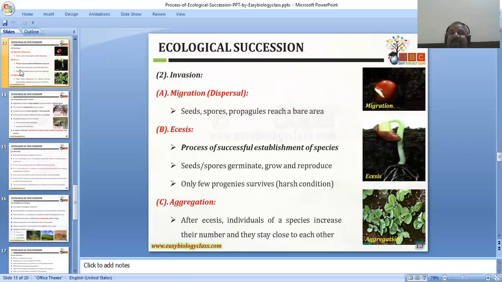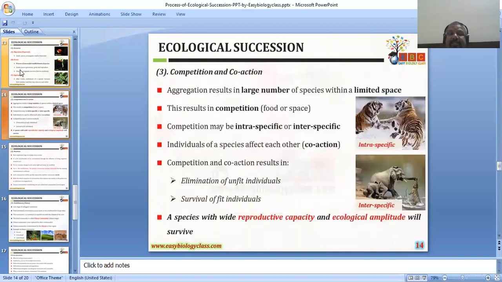You can see here the migration. One seed will come and occupy, for example the pollens in the barren area. After that the seed will start, the seedling will start. That is called ecesis. And aggregation means there will be an increase in the community. That area will be invaded by different communities. That is called aggregation.